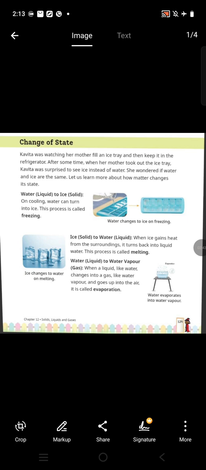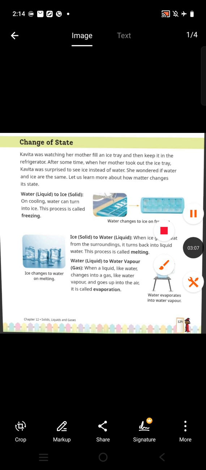So, students, water, that means liquid, to ice, that means solid. When we cool water, it changes or turns into ice. This process is called freezing. Next is ice, that is solid, to water, that is liquid.